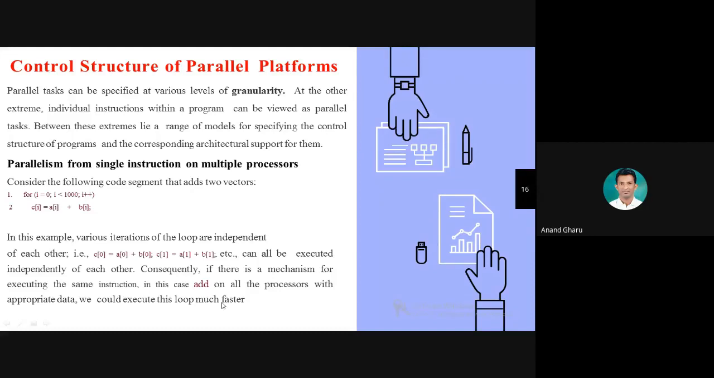Okay, in the last slide, I gave you one example. By using a single processor, it executes one instruction at a time. But the same problem can be executed by using multiple processors. So multiple instructions can be executed at the same time. So it speeds up the processing on the particular parallel platform.